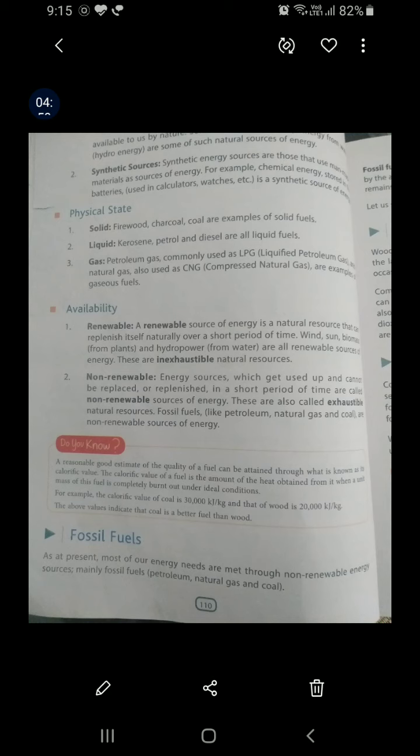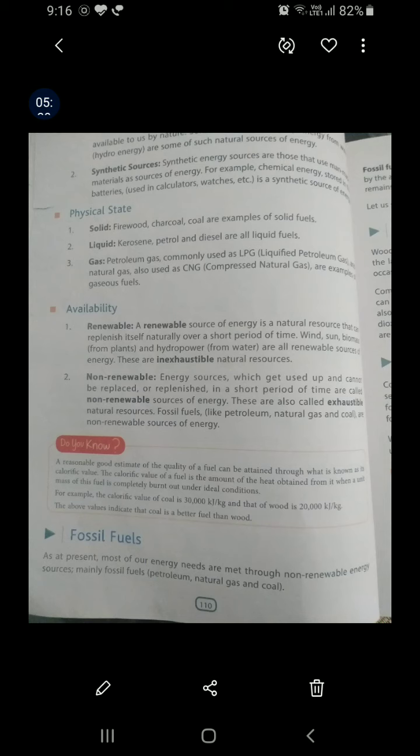Fossil fuels are so called because these are formed over a long period of time, over millions of years, by the action of heat and pressure from rocks and soil on the remains of dead plants and animals. When dead plant and animal matter is buried deep under the surface of the earth over a long period of time, it gets converted by pressure and heat into fossil fuels.